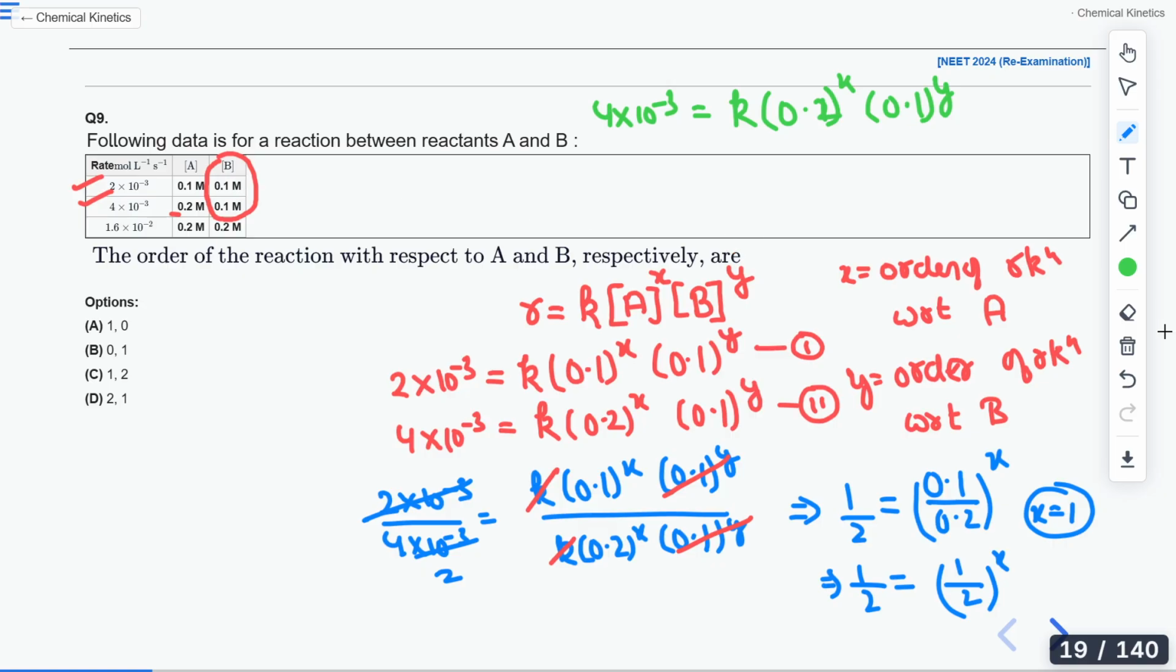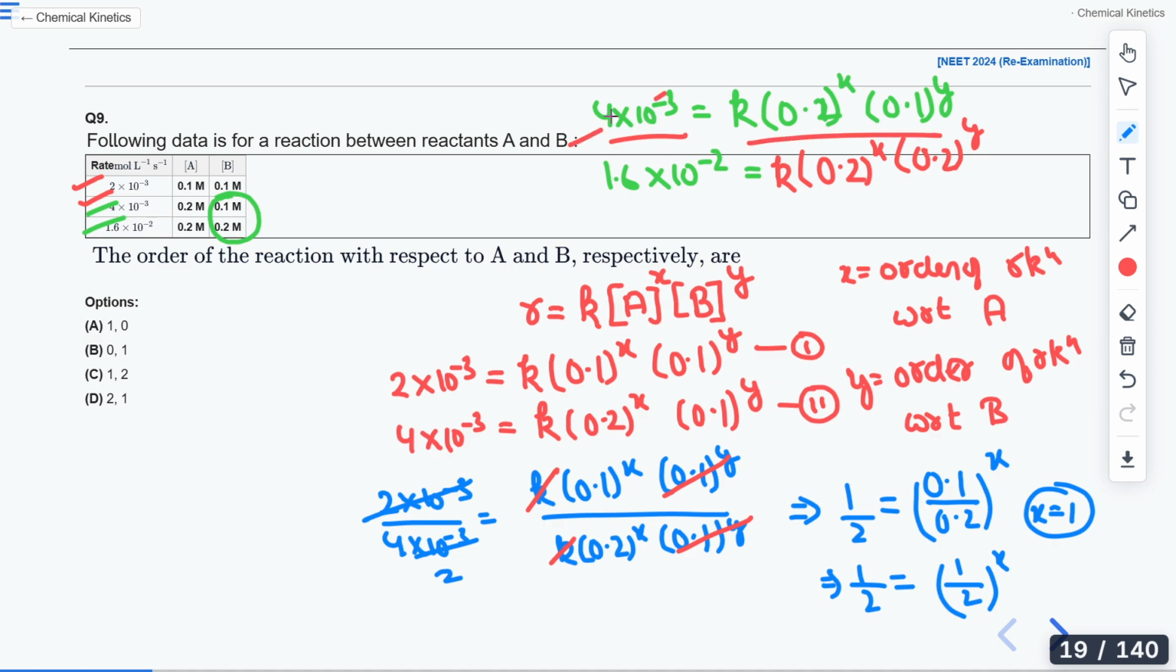So for this, if I see here, I can clearly see that this thing is remaining constant where these two are changing. So I will take these two equations now. So it will be 1.6 into 10 to the power minus 2 is equals to K 0.2x 0.2y. Now in the same way which I did for the previous one, you do it in the same way, divide both of them.